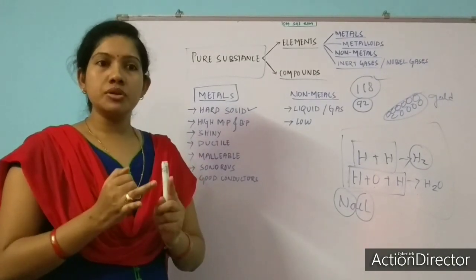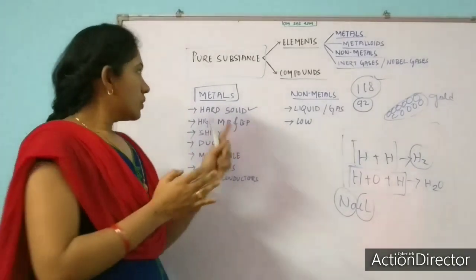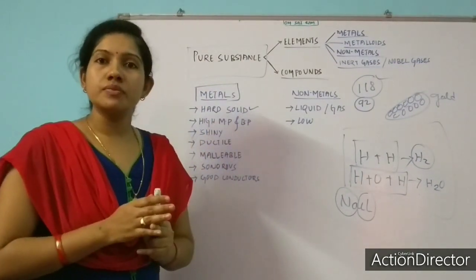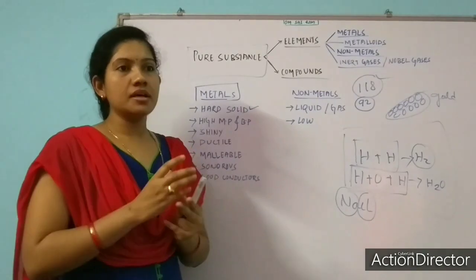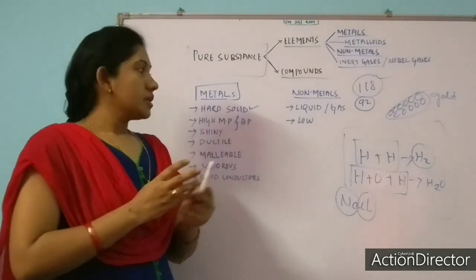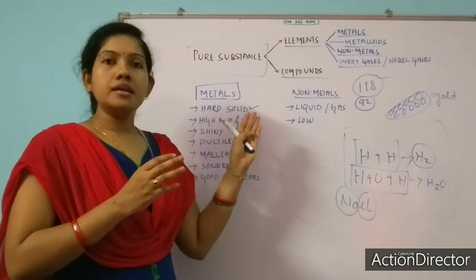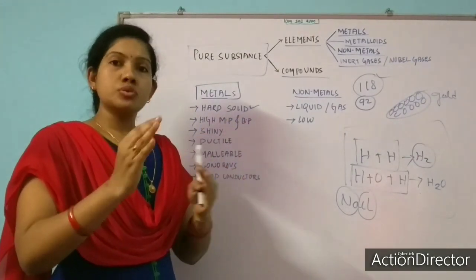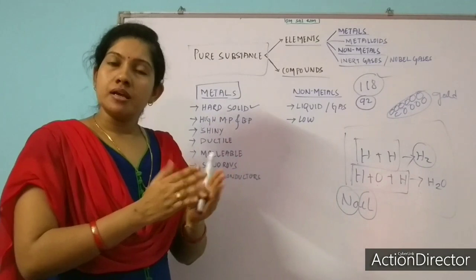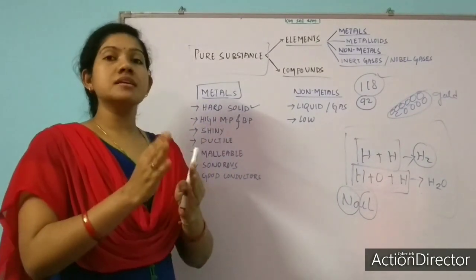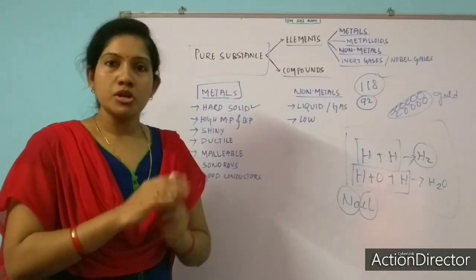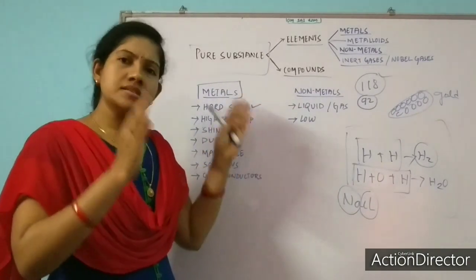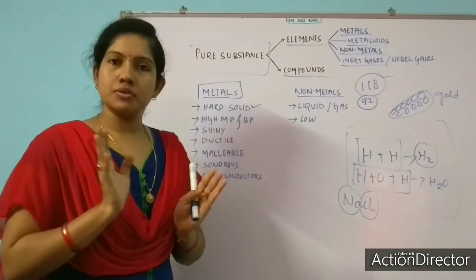Sodium and mercury are two metals which do not exist in solid form. If you look at a thermometer, inside it we have mercury, and that mercury is in its liquid form. So mercury is a metal, but it exists in liquid form, not solid form. Generally metals exist in their solid forms except sodium and mercury.